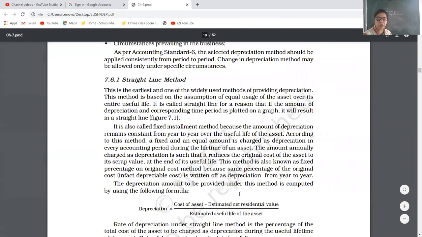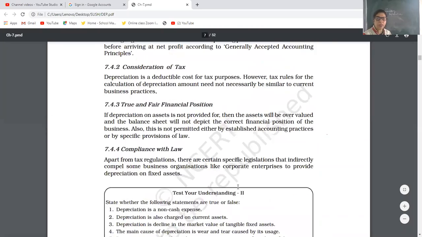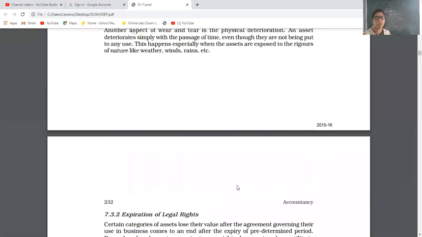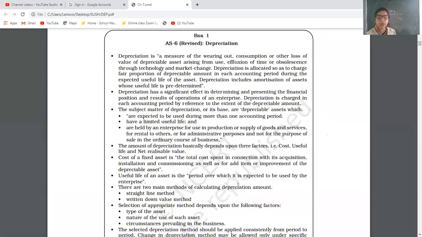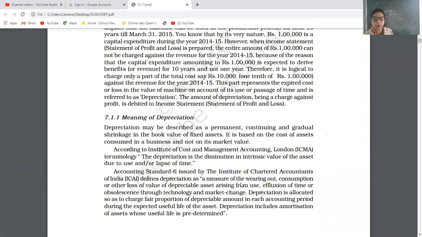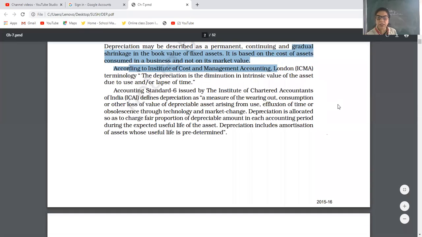These methods we will start in the next class. But today we have completed the theory part of this chapter, that is, what is depreciation? Depreciation means, I gave you the words, a permanent, continuing, gradual decline in the book value of the fixed asset.